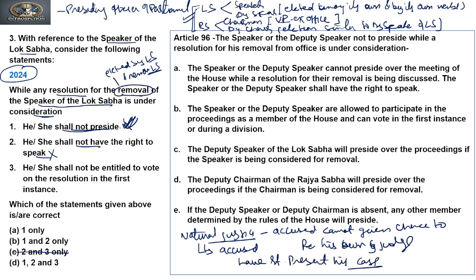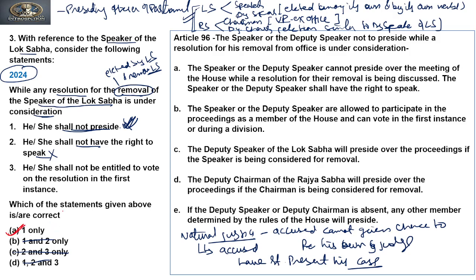So if he does not get a chance to speak, he cannot present his own case. He cannot put forward his own statement on why he has been accused or why he is not guilty. So 2 cannot be true. This means B and D cannot be the answer. So through the elimination method, we arrive at our answer, that is A.